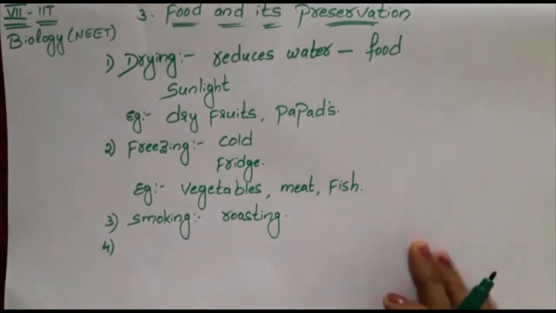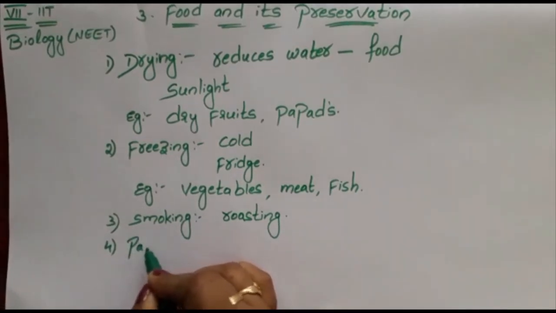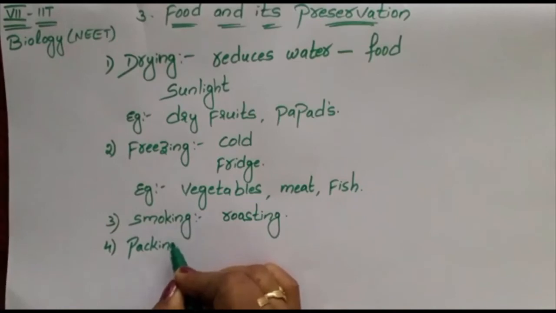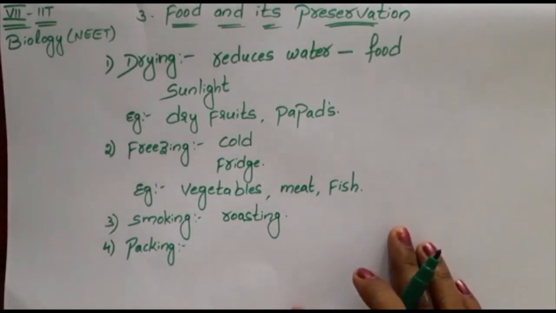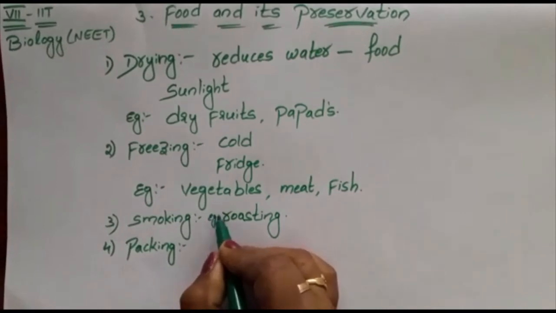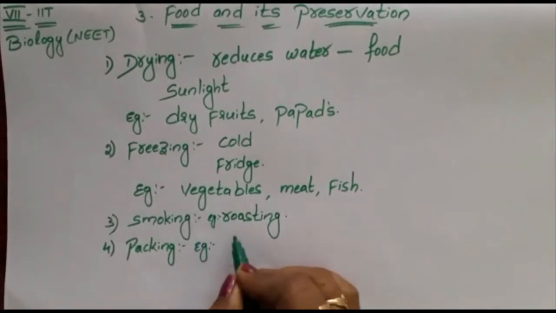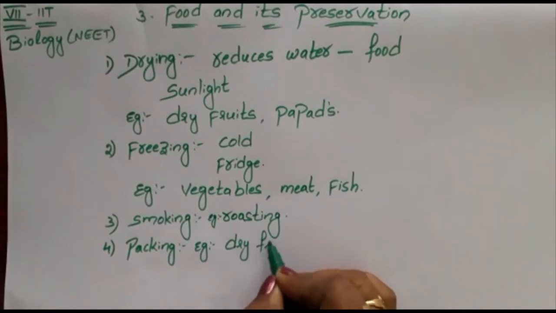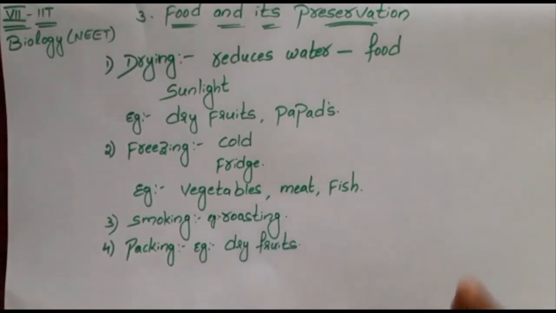Next one is packing. Packing in airtight bags and bottles can prevent microbial growth. Example is dry fruits, your juices, mango juice, maza, all. So packing helps in avoiding microbial growth so that our food will be safe.